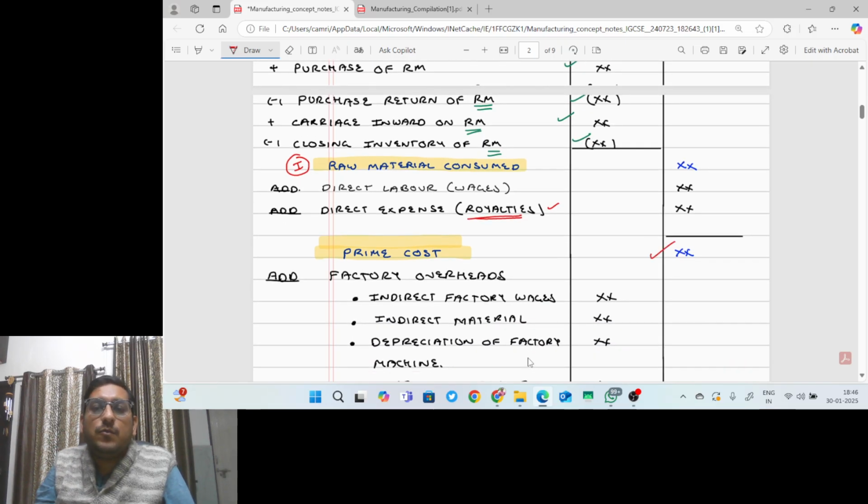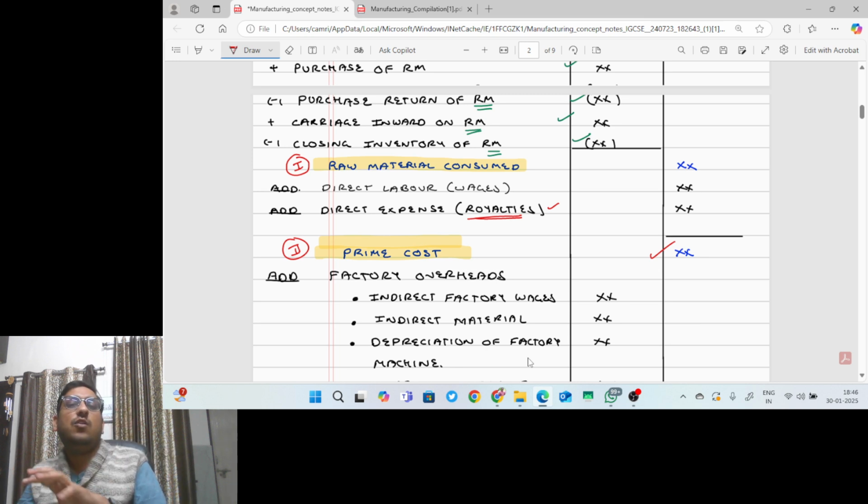We will get prime cost. So this is the second phase I have highlighted for your easy reference. The first phase is raw material consumed. To that raw material consumed, I will add direct wages and direct expenses if given in the question. So we will add two items and I will get prime cost. So what is prime cost? Raw material consumed plus direct labor or direct expenses. We will get prime cost.